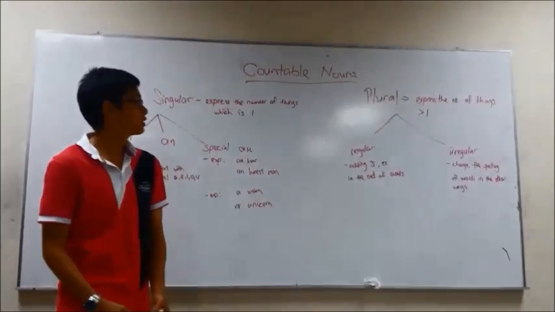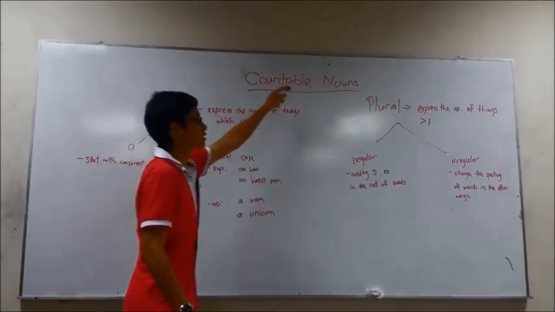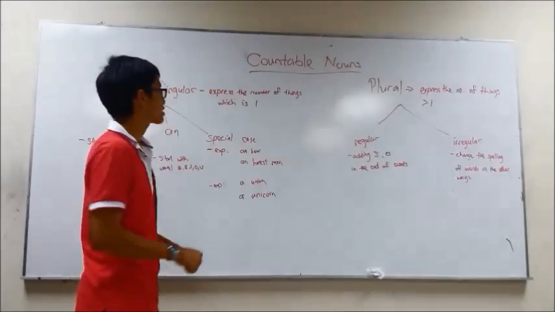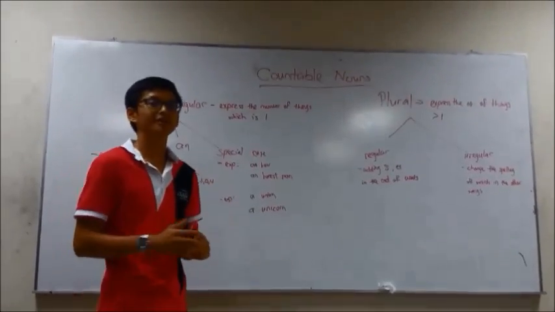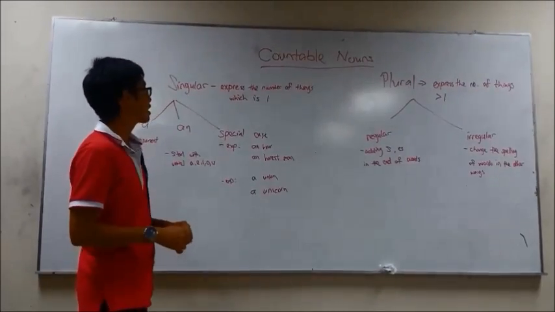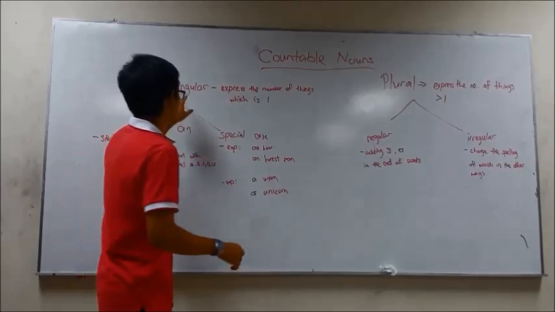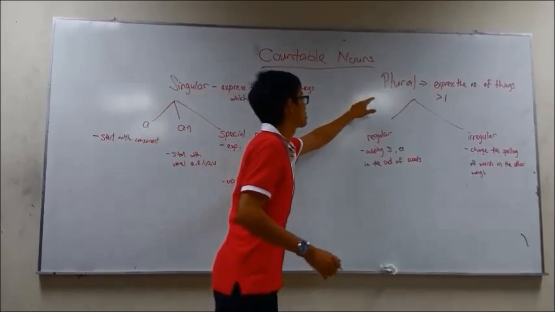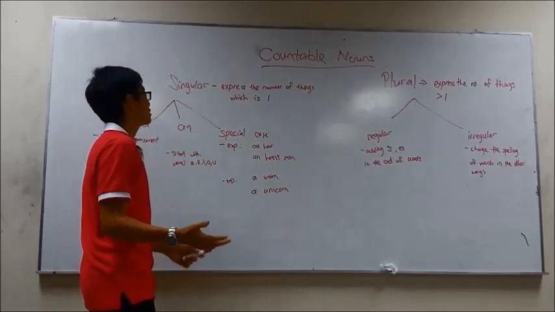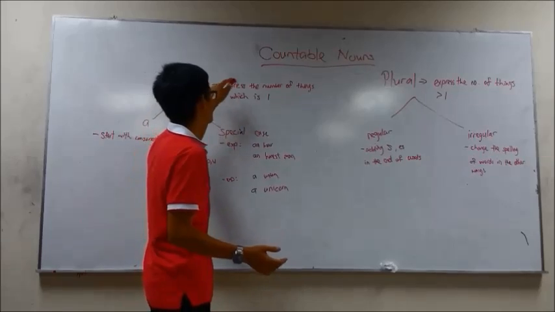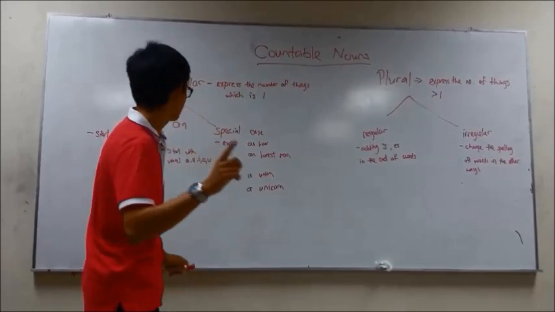Hello everyone, today I'm going to present about countable nouns. Okay, what are countable nouns? It's the things that can be counted. And then countable nouns are divided into two: singular and plural. So what is the singular? Singular means the noun that expresses the number of things which is one, right?